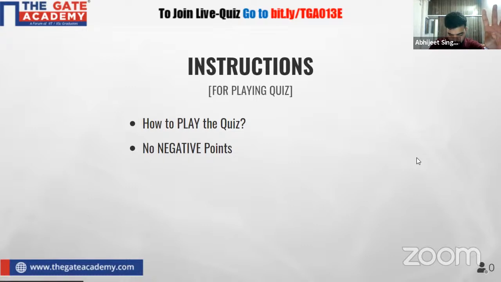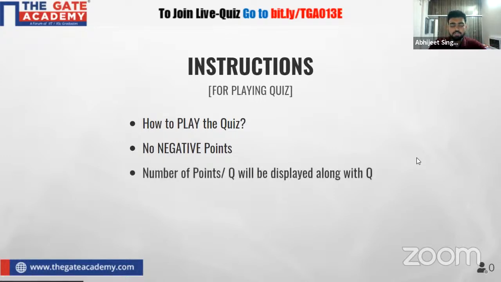Hello everyone. So there is no negative point. The next point is that the number of points will be displayed along with the question. As the question is displayed, the type of the question will be shown there, whether it is MSQ, MCQ or NAT. All types of questions I have kept. There are a total of 5 questions. The points will also be displayed with it, and you have to answer accordingly.